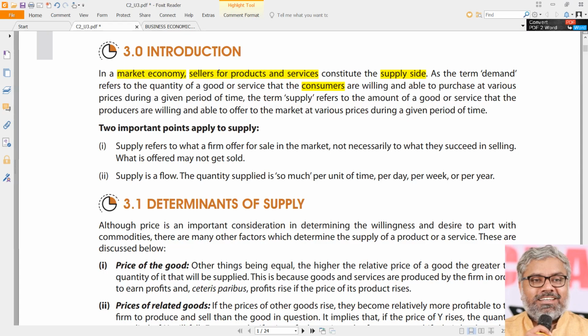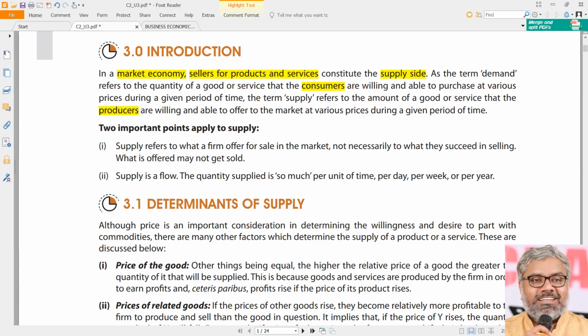Just like the term demand refers to the quantity of a good or service that the consumers are willing and able to purchase at various prices during a given period of time. We know this definition already. What is demand? Just that can be applied to the supply also. But once again, the parties change here. Instead of consumers, we use the word producers.